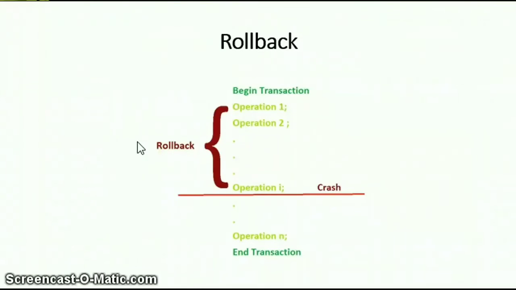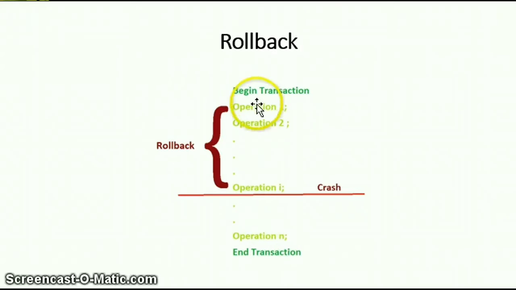What is the meaning of rollback? Suppose this is a transaction, starting with begin transaction, and there is operation 1, operation 2, operation I and operation N, and at the last there is an end transaction, the end of the transaction. If all these operations 1 to N complete successfully, then we call it that the transaction has committed. Means the changes made by the operations in this transaction we will store in our database, means disk, and we set our database state from A to B. We have reached our final state, where we wanted to reach, state B.